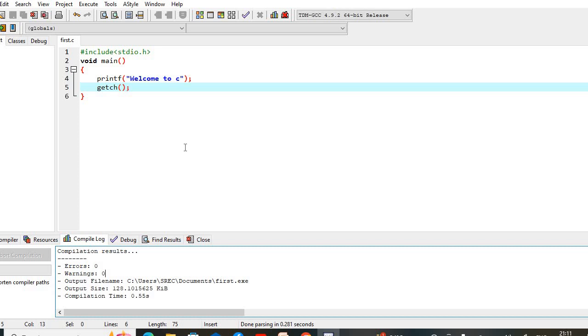In this way, we can save the programs, execute the programs and compile the programs. If you update, this is the latest version, GCC 4.9.2 64-bit release. This is our latest version.